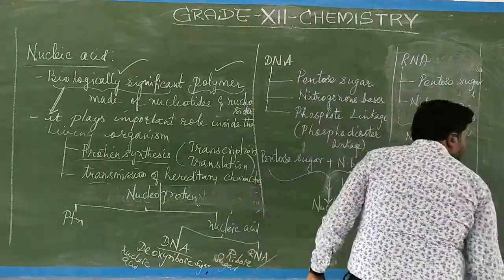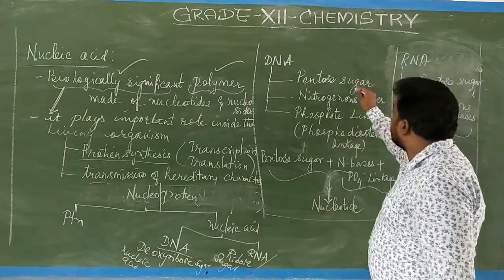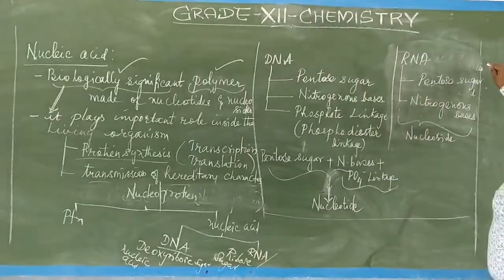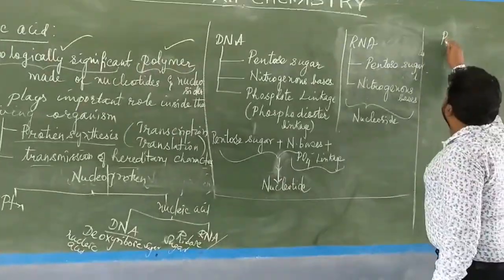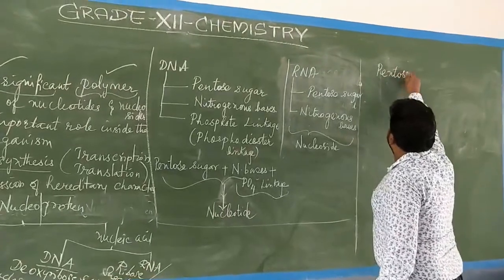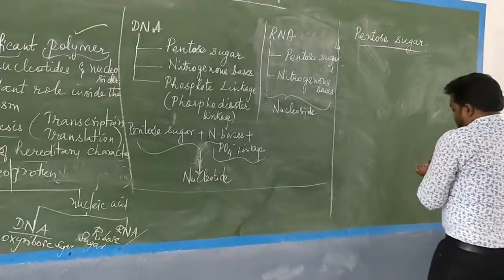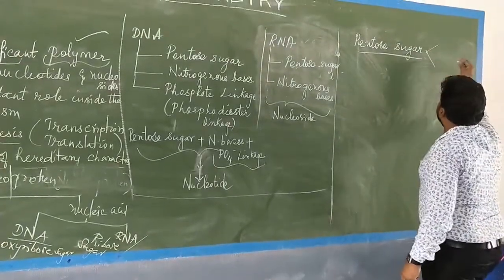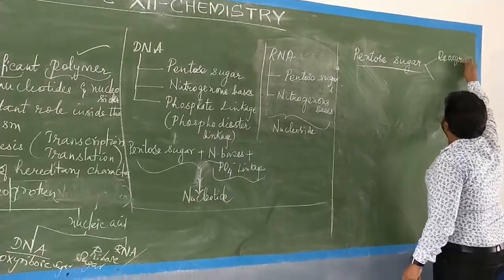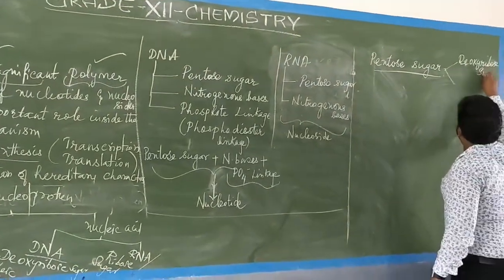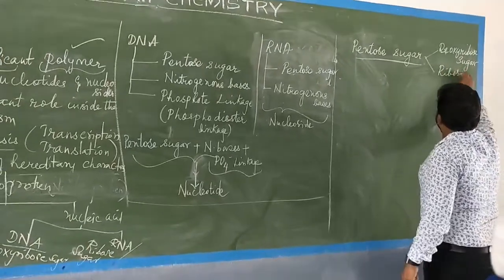Now we will go for the structure, that is the pentose sugar. How the pentose sugar will resemble, we will see now. The pentose sugar, when you take it, is of two types. One we call deoxyribose sugar. The other one is called ribose sugar.